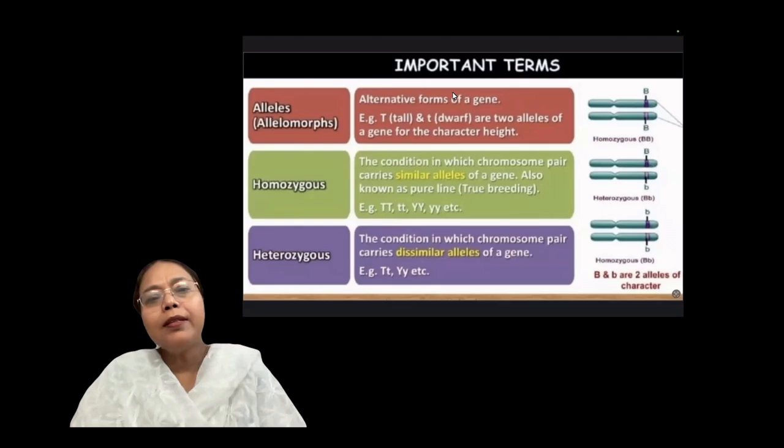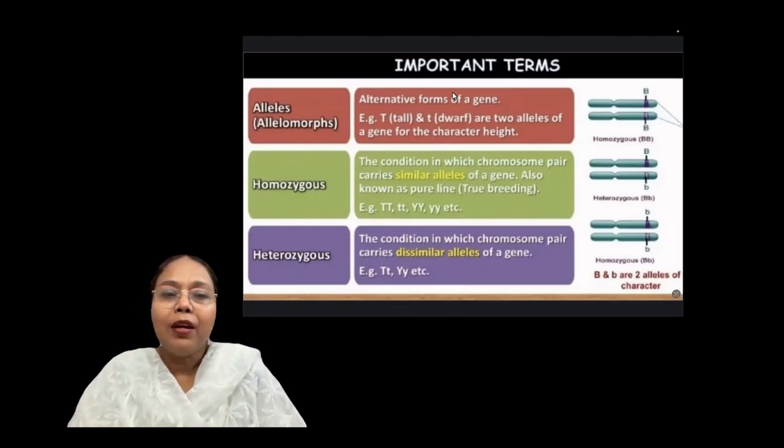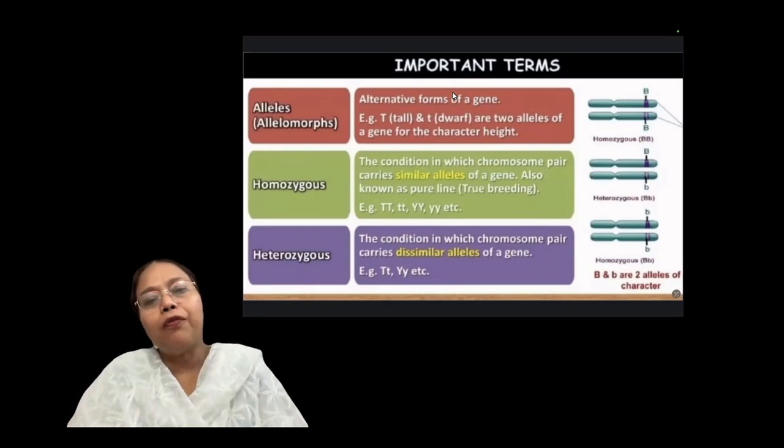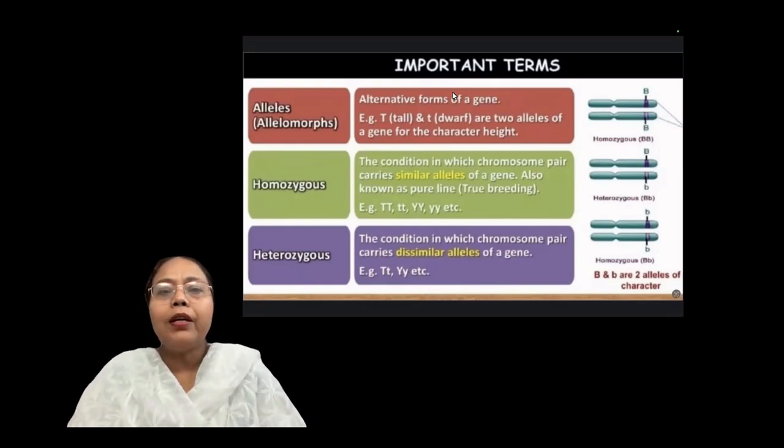So as I told you, height is the character. It means there is one gene for height. But when you are talking about the trait, there are two traits, tall and dwarf. It means there are two genes for the tall and dwarf. So at this level, now genes are known as alleles. Clear, bachcho? Alleles. It means capital T, small t are the two alleles of the one gene that is height of a plant. This is also known as allelomorph. So clear? Two alleles of a gene for the character height.